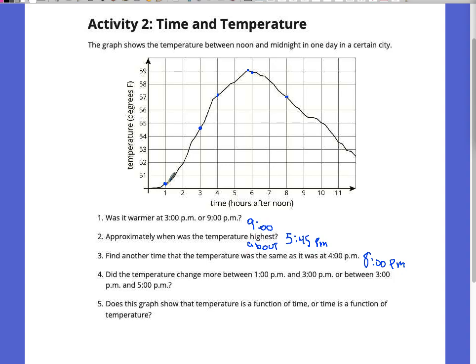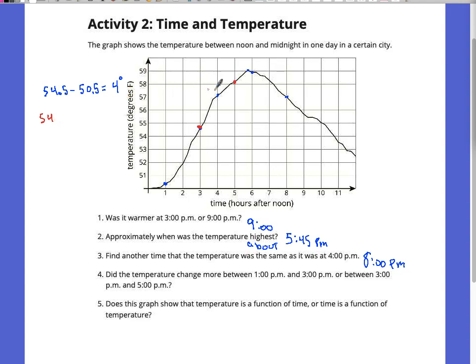the temperature changed. It went from about 50.5 degrees to about 54.5. So say 54.5 minus 50.5. So it went up about 4 degrees. Okay. That's from 1 to 3. Then I'll change colors so we can see it a little different here. From 3 o'clock to 5 o'clock, the temperature went, say, from 54.5.